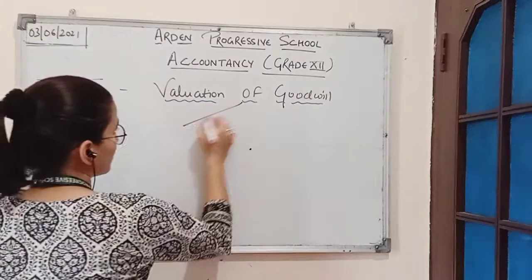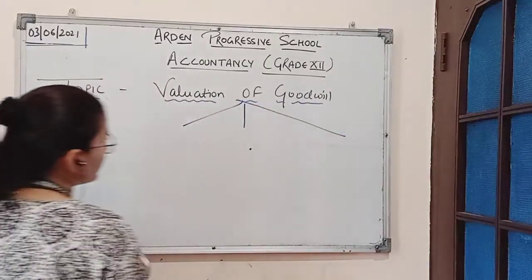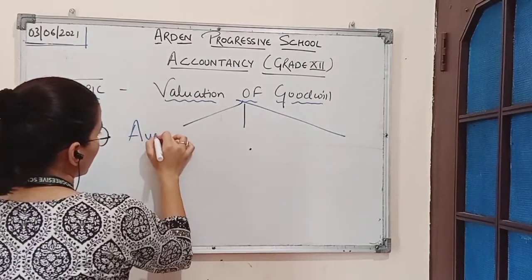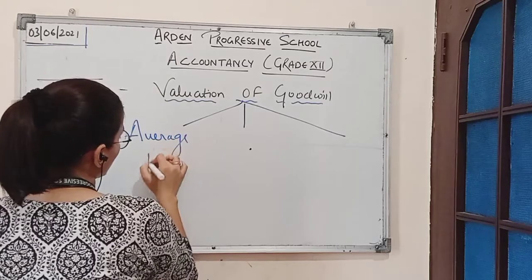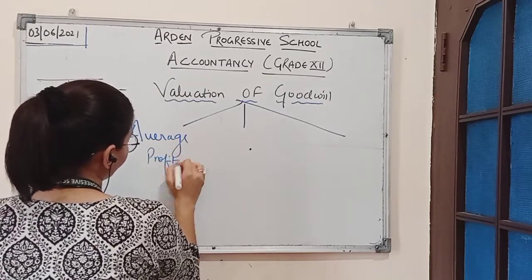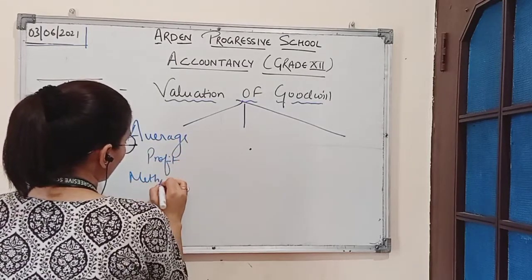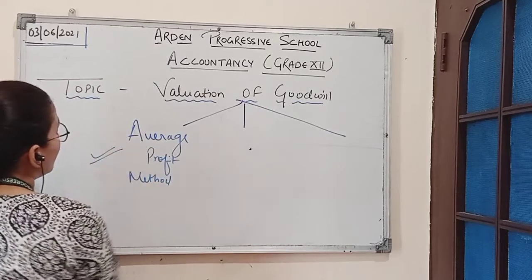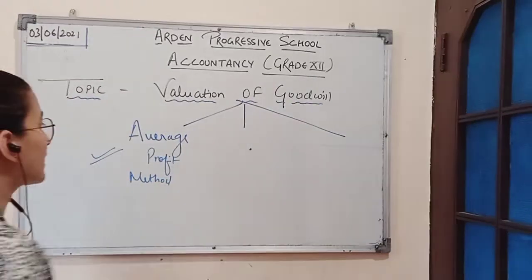Those three methods are, first, average profit method. This method we have discussed in the previous class.